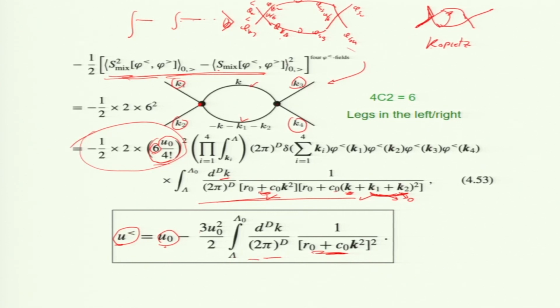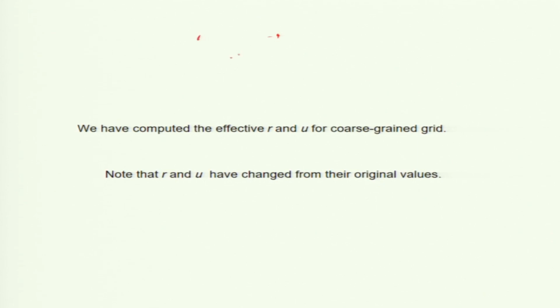All right. So, under coarse graining I am seeing these parameters are changing, and so we compute the effective r and u under coarse graining. So, you see r naught and u naught have changed from the original values. Okay. So, under this operation of coarse graining, the spins are far apart and this coupling is different now, this coupling.